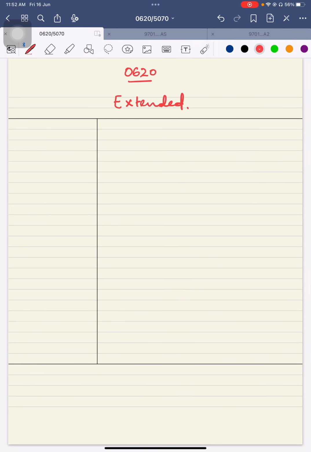So it will have a paper 2 for the MCQ. Yes, it is paper 2, which is MCQ, and it is of 45 minutes. Time is different from the paper 1 MCQ of 5070, and it is of 40 marks. Marks are similar in both cases, and there will be no choice, and 40 questions will be there.